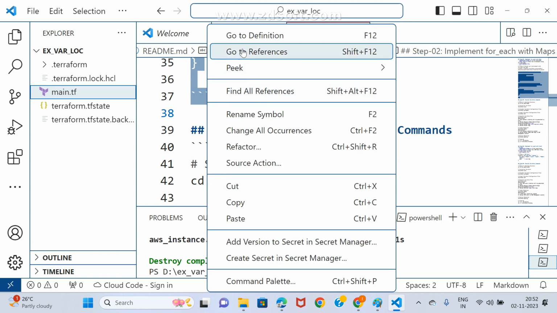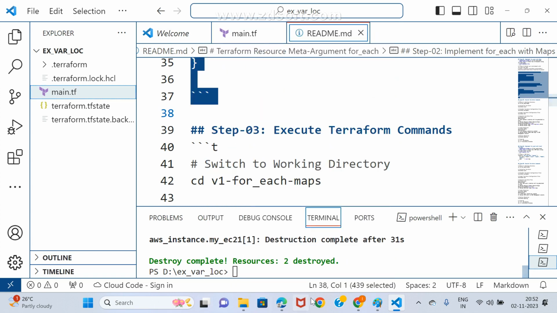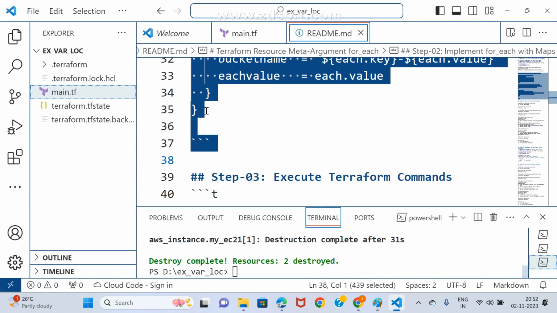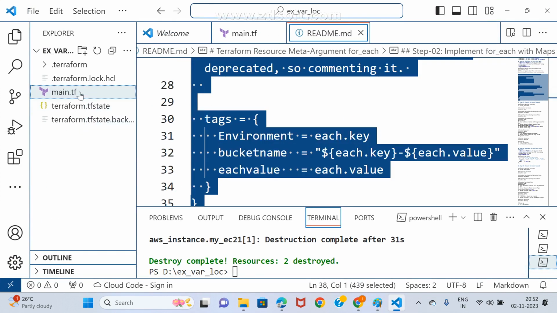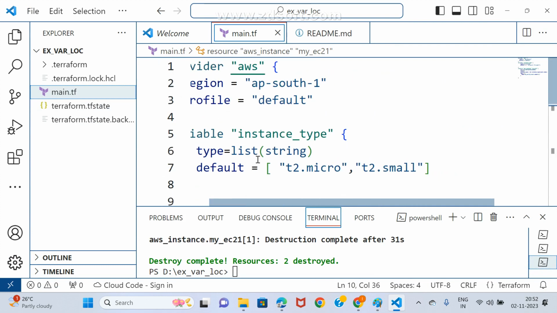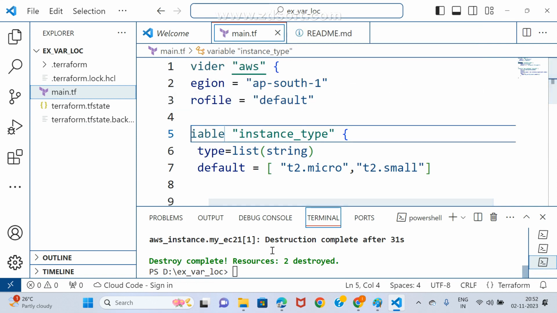Copy, copy. And now I'm going to our area. Where is our area? This is our area. Now where is that? Main only, right? Yes. I'm deleting existing things. I don't want all this.